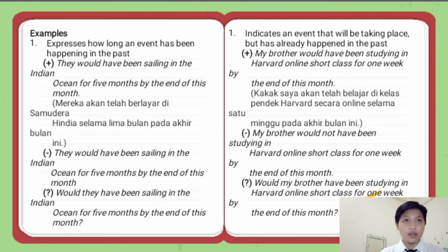Second, it indicates an event that will be taking place but has already happened in the past. The positive sentence is: my brother would have been studying in Harvard online short class for 1 week by the end of this month. The negative sentence is: my brother would not have been studying in Harvard online short class for 1 week by the end of this month. The interrogative sentence is: would my brother have been studying in Harvard online short class for 1 week by the end of this month?